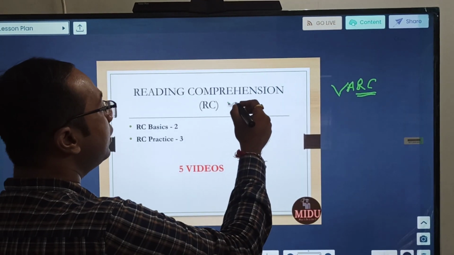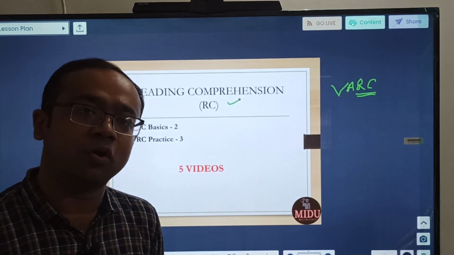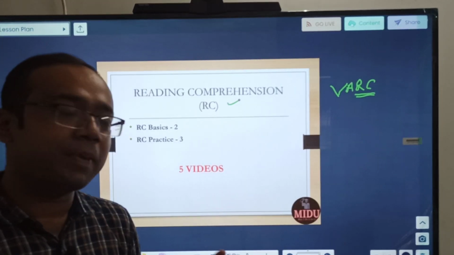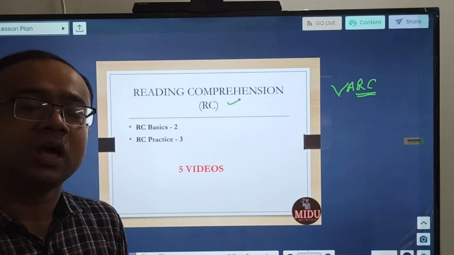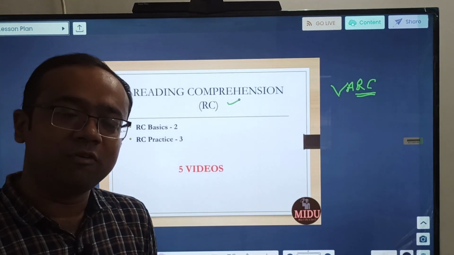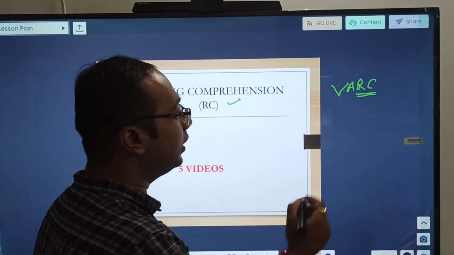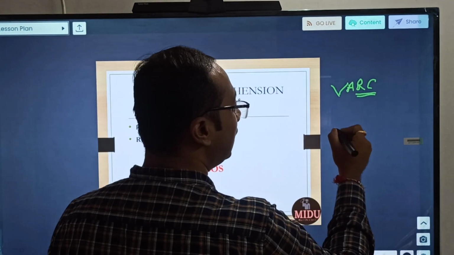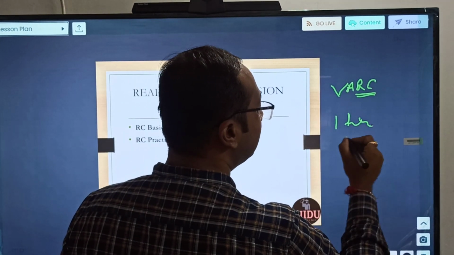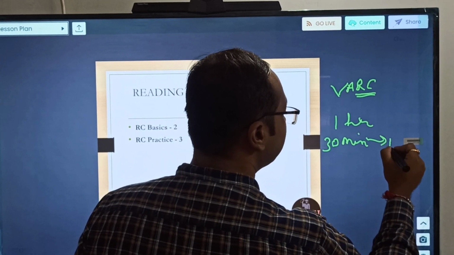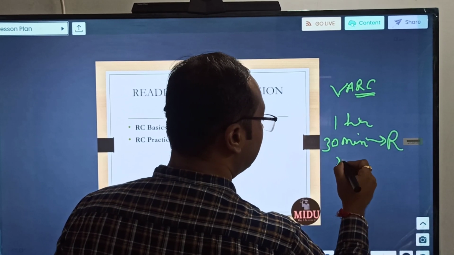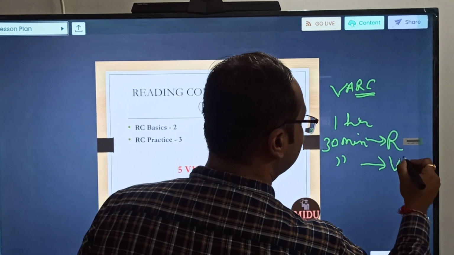RC, or reading comprehension, means there will be some passages, normally 3 to 4, and some questions based on them. You need to comprehend them. How will we be able to do it? If we have good reading speed, and for that, like I told you in the last class, 1 hour needs to be dedicated: 30 minutes for your reading and another 30 minutes for your VA practice.